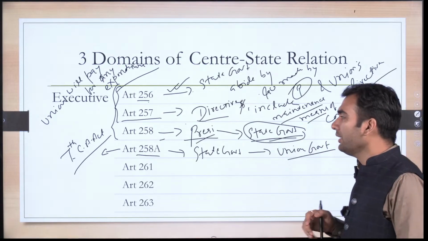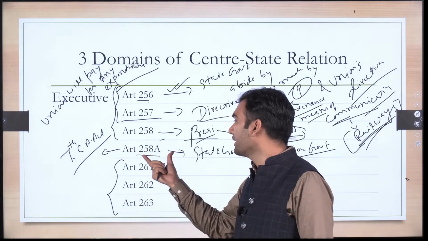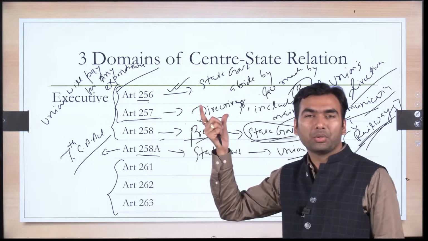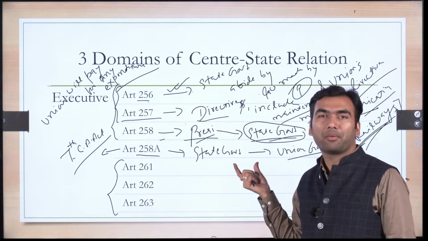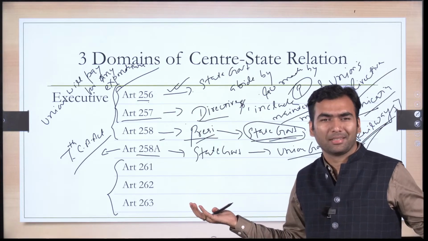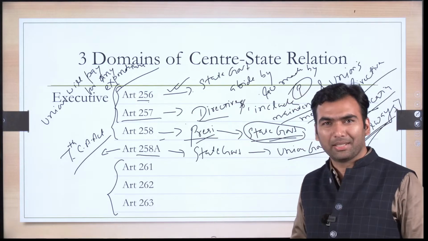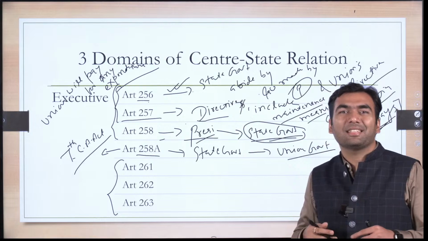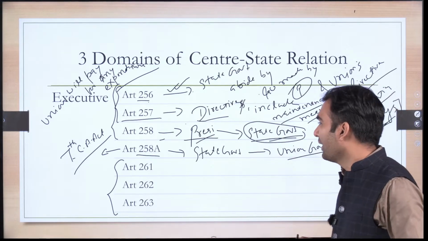Then we have Article 261, but there is no such provision where a state has given its function to the union government. In this case, the constitution does not mention that the state government will pay the union government. Why? Because the union government has a lot of money. You must be knowing it. So where are these poor states going to pay the union government from? It's in the nature of the union government helping the state government. Now, let's move to Article